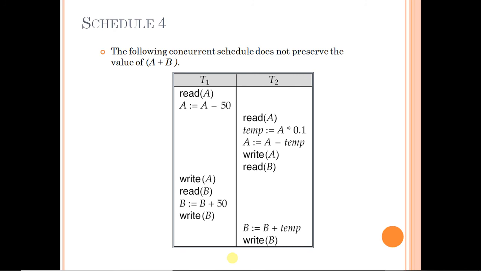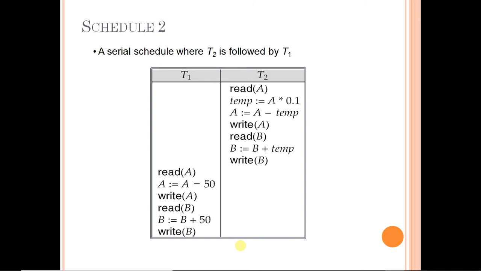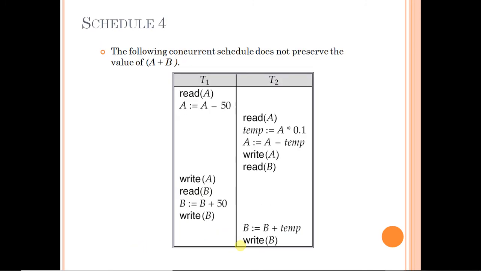It means your answer might come 1400 or your answer might come 1600, which is not possible. So it means when we try to execute these two transactions in a mixed manner like this, first two instructions of this, then 5 of this, then 4 of this, then this of this, then the answer is not correct. This is what we have seen.